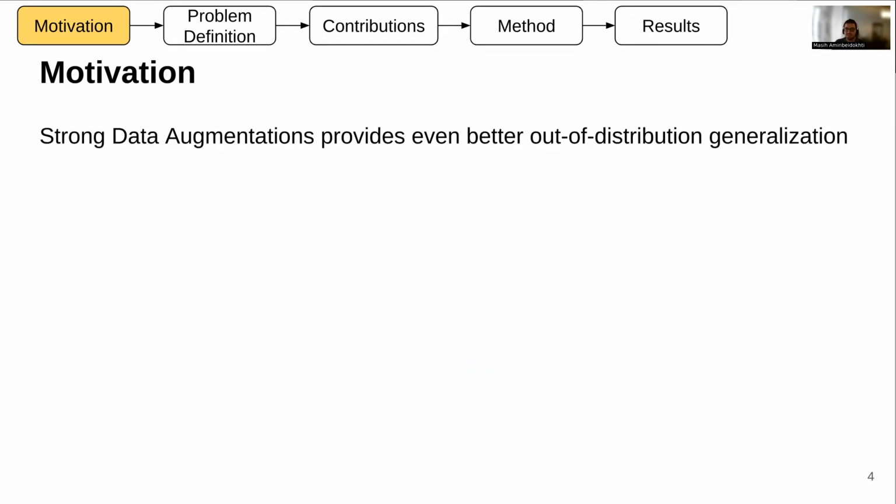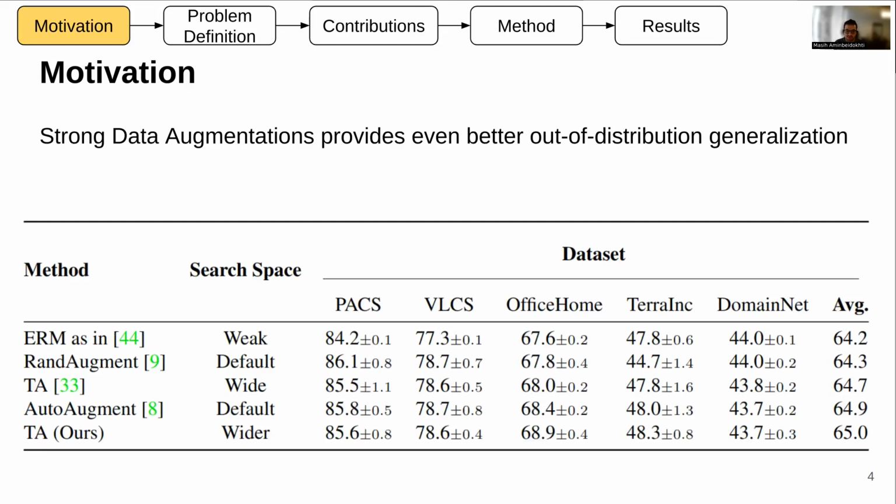So first we test this idea: if we make the data augmentation even stronger, how much can we gain from it? We started from the ERM baseline using the big search space that has been defined in DomainBed, and we tried different data augmentation strategies, and we came up with our own search space, which is based on the TA search space, but we made it wider. And as we can see here, as the data augmentation is getting stronger or wider, the average performance is getting better as well. So this is one empirical proof that indeed strong data augmentation is helpful for DG.